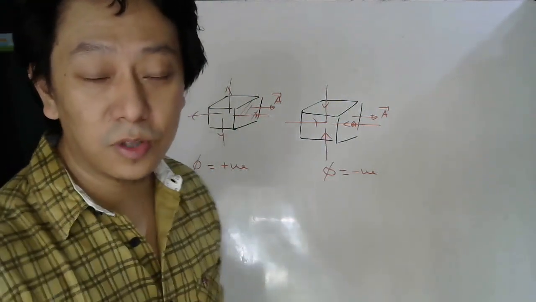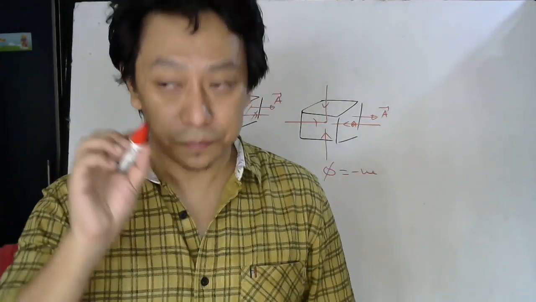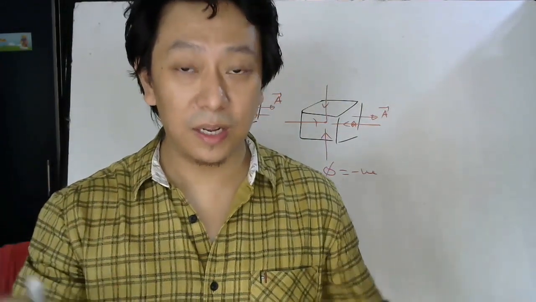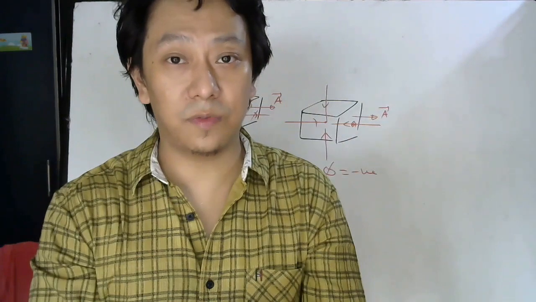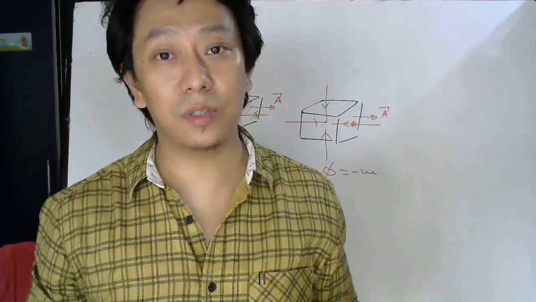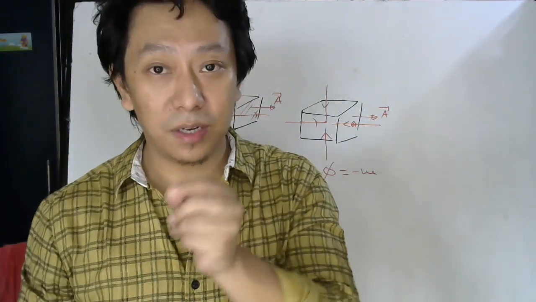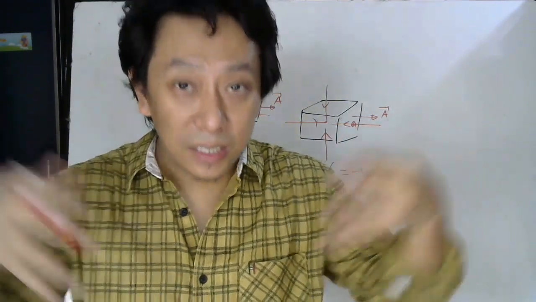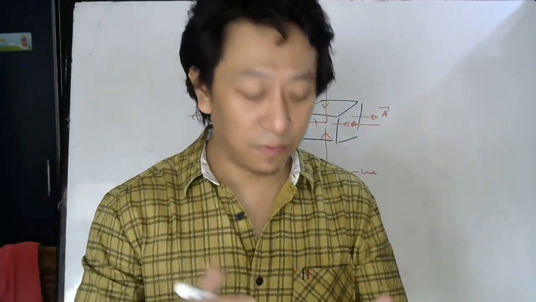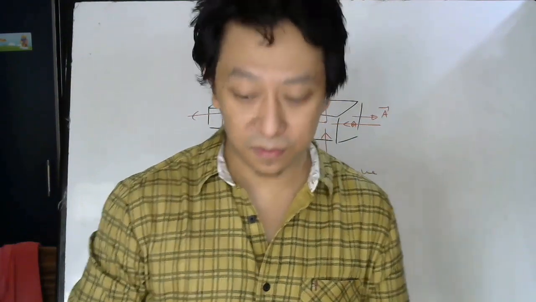So what is the answer for that question? Simple. When lines of electric field are directed into the closed surface, then the flux through that closed surface is taken negative. Okay.